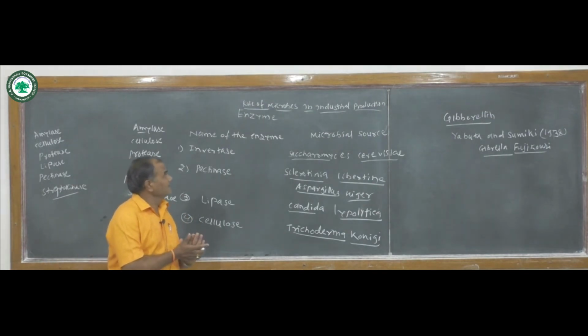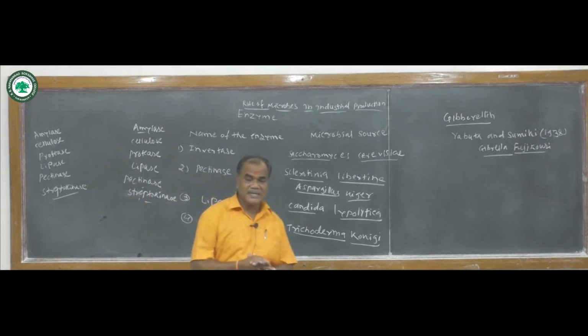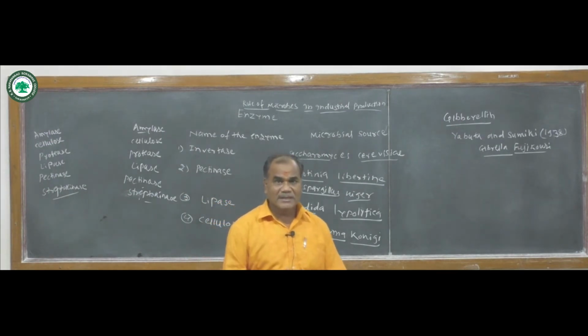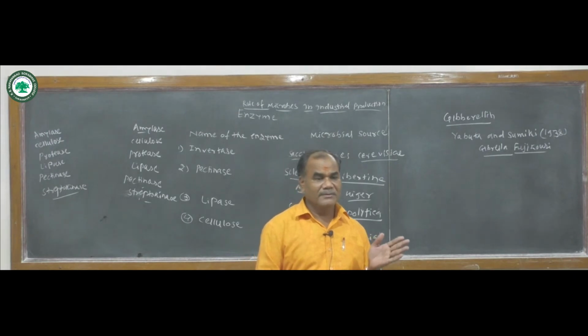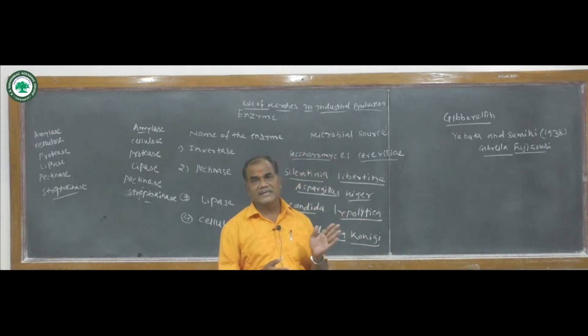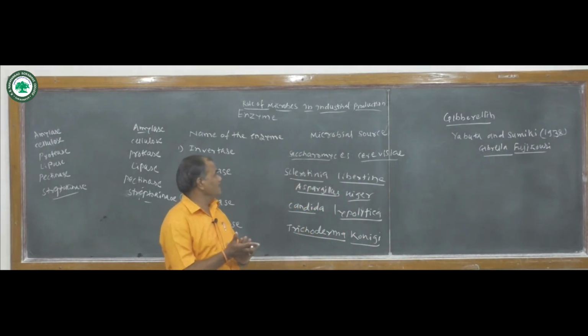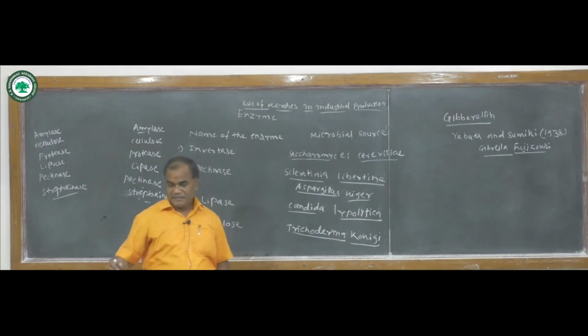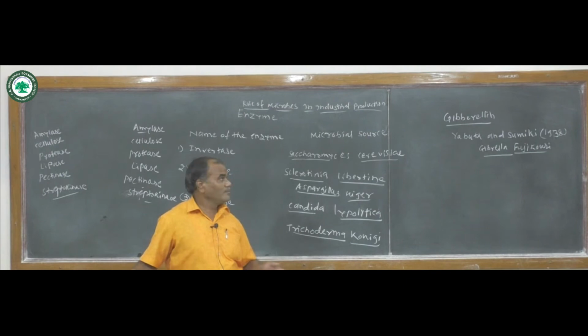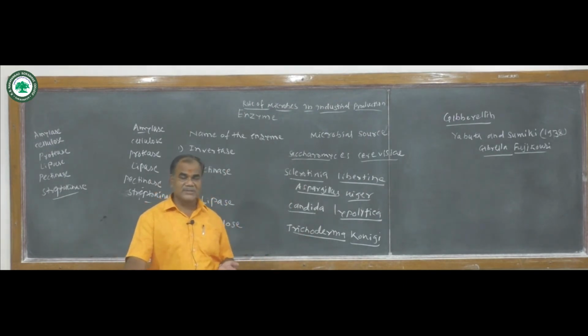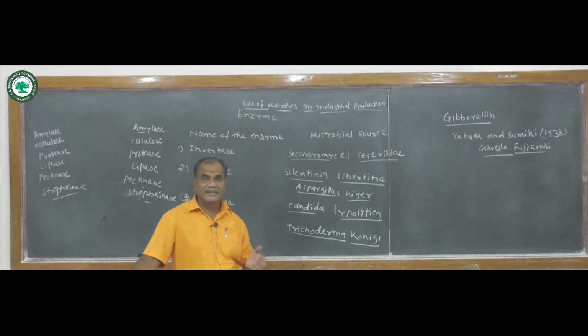So enzymes play a key role in the metabolic activity of all living organisms, whether plants or animals. They play this key role because one form of energy gets converted into another with the help of enzymes, which act as precursors or intermediates for the conversion of one form of energy into another.